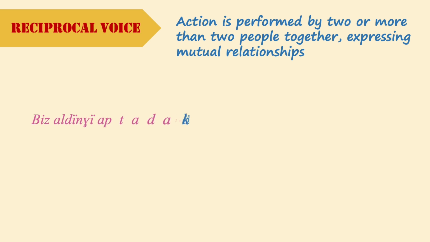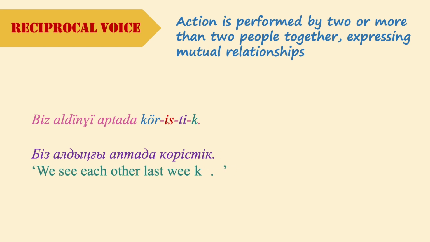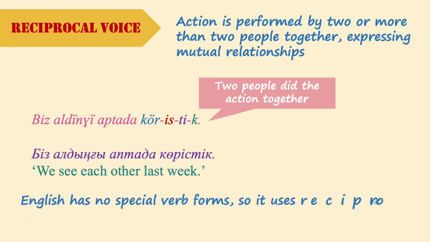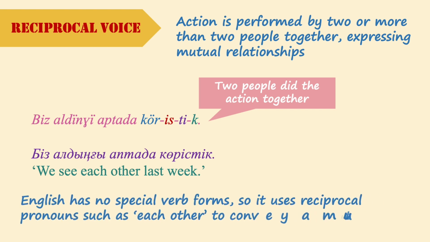For example, біз алдыңғы аптада көрістік. We saw each other last week. This sentence has more than one participant, so the action is performed by those participants together, expressing mutual action. Unlike Kazakh, English doesn't have special verb forms for reciprocal voice, so English uses reciprocal pronouns such as each other to convey a mutual relation.